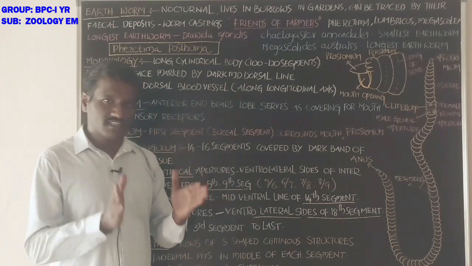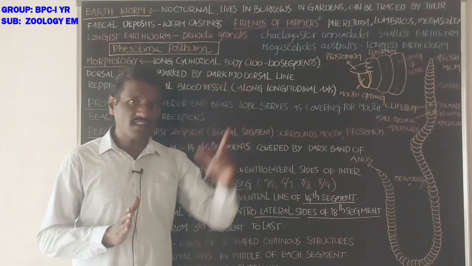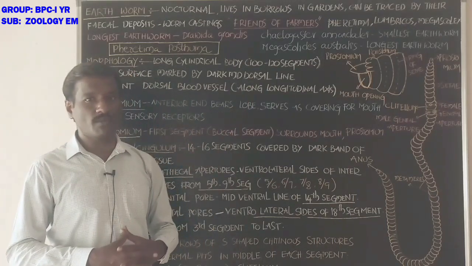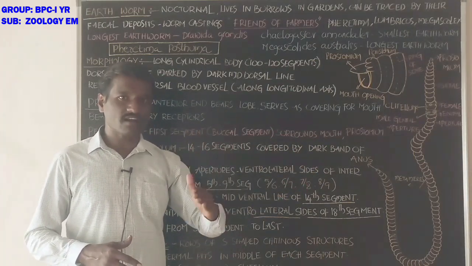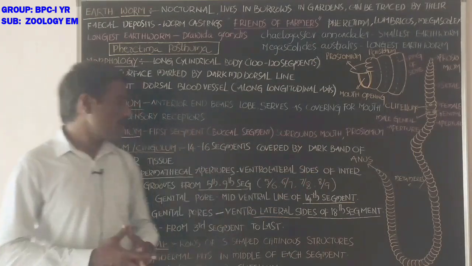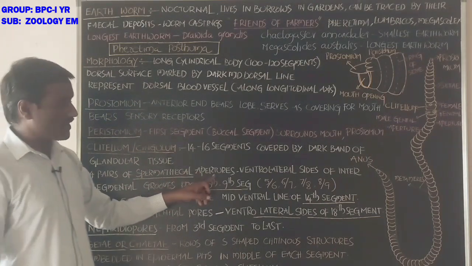Because of the clitellum, the entire body is differentiated into three parts: preclitellar region, clitellar region and postclitellar region. Next, the spermathecal apertures.